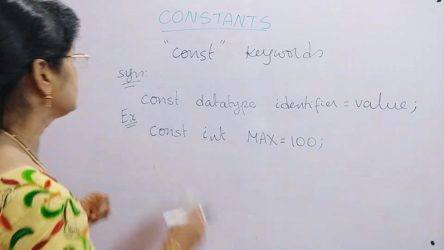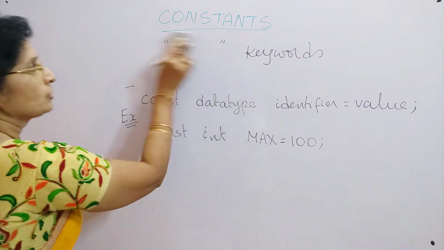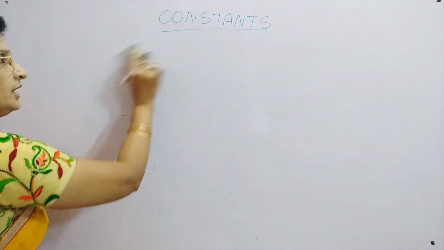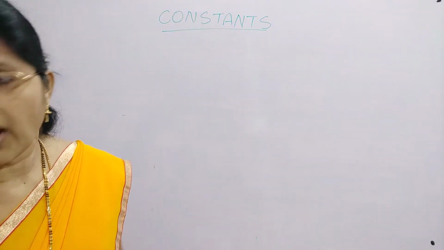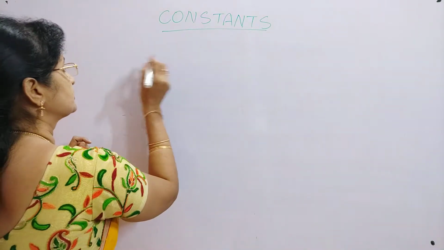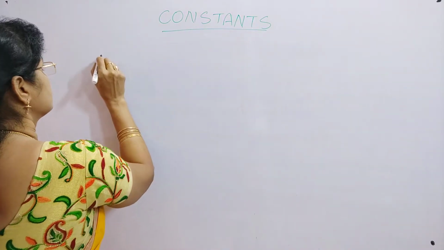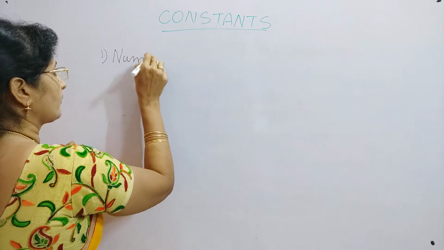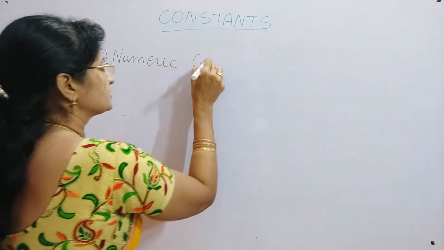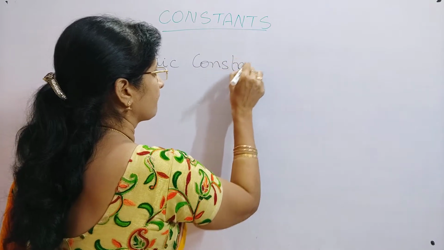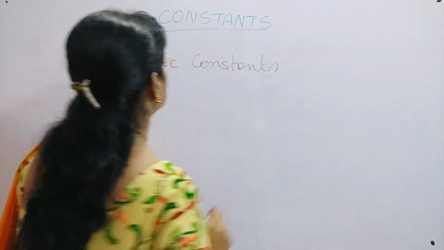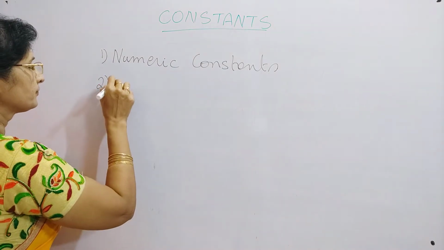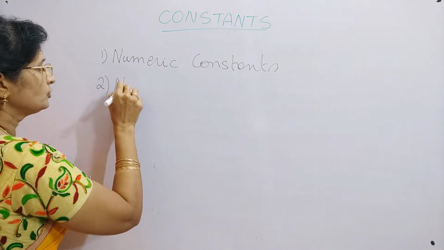So now we will see what are the different types of constants. In C language, we have two different types of constants. The first one is numeric constants, and the second one is non-numeric constants.